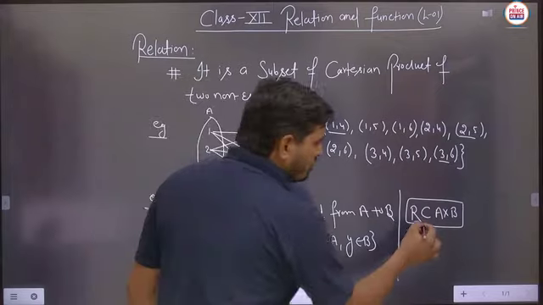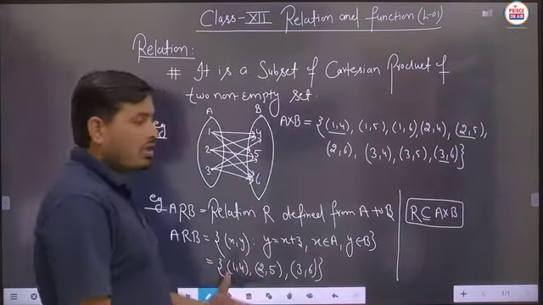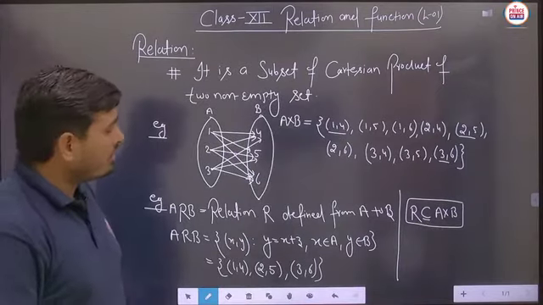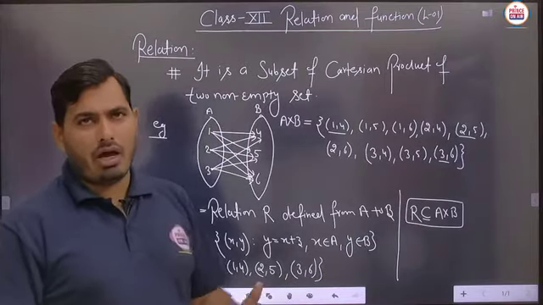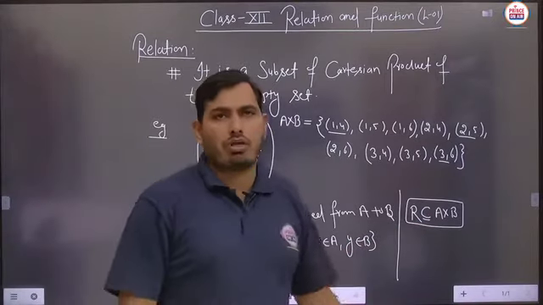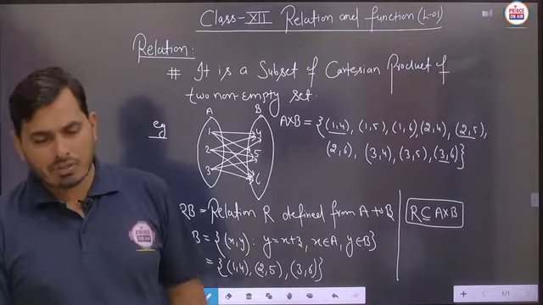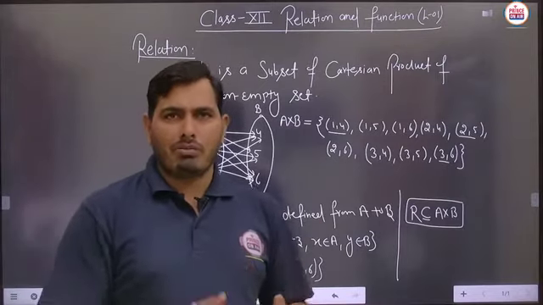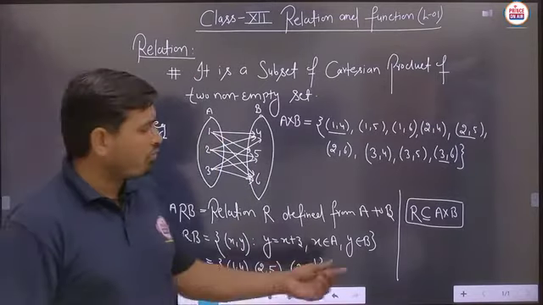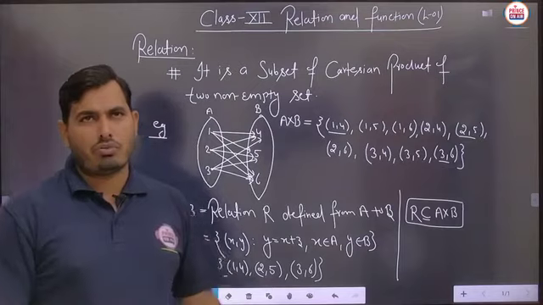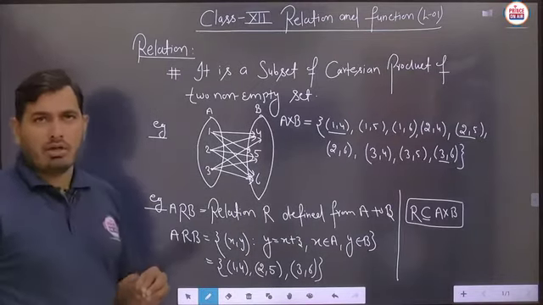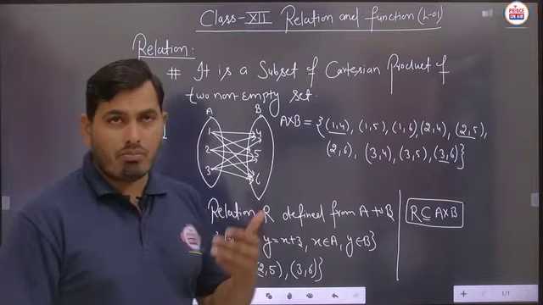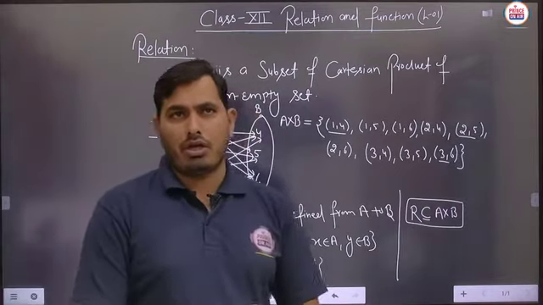Or you can use the equal to sign also, student, in general. In general, the definition can be written in this format also: any relation R will be a subset or equal to the A cross B. Sometimes some of the ordered pairs we have to take, sometimes all the ordered pairs we have to take, so we have to use the equal to sign also. Is it clear? So the definition part, I think, will be clear to each and every student. After that we will discuss some more important information related to the relation also.